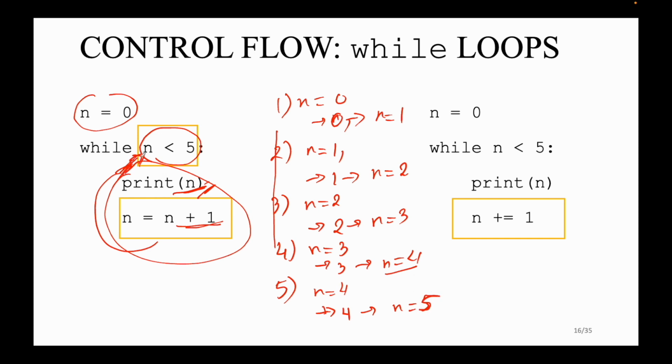So that's it here. You can see that when n equals 5, we get back to this condition and check it, but n now is not smaller than 5 anymore. So this condition is false now. Okay, so we stop the loop here. That's it for this example.